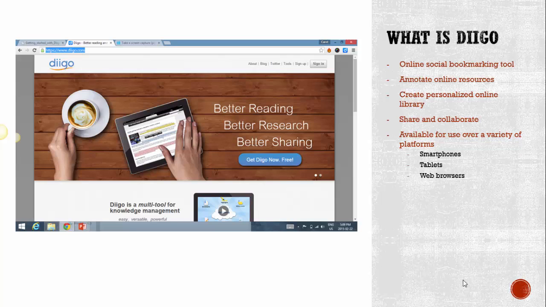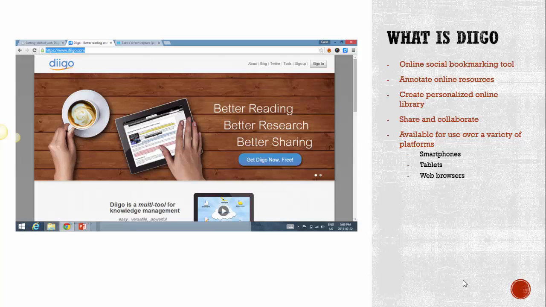So what is Diigo? Diigo is an online social bookmarking tool which allows you to not only save bookmarks to your online library, but it also allows you to annotate your online resources. Once you have your resources, you can then save them to your personalized online library and share and collaborate your resources.